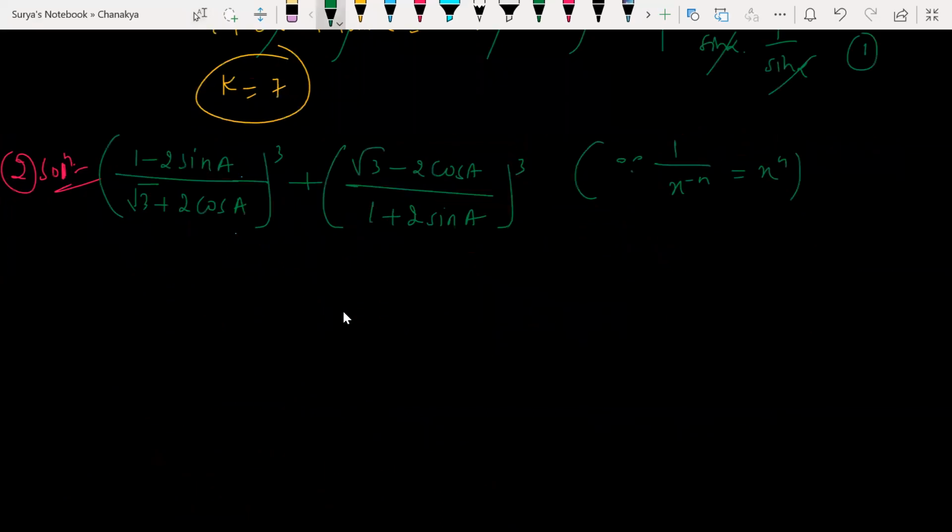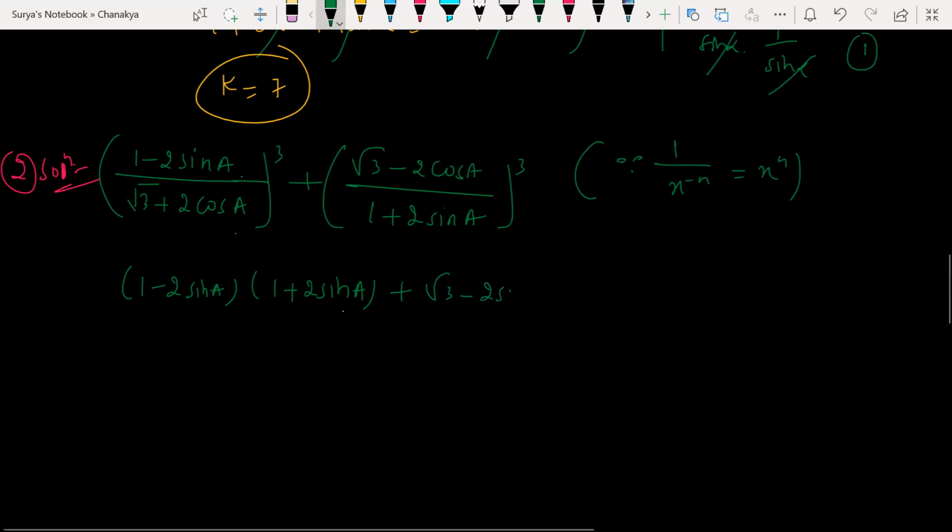Now look at this. Can I split like this? 1 minus 2 sin A whole cube divided by, or else let me take the LCM. If I take the LCM, what would I get? 1 minus 2 sin A into 1 plus 2 sin A. Can I do like this, plus 3 minus 2? Where should I put the powers here?